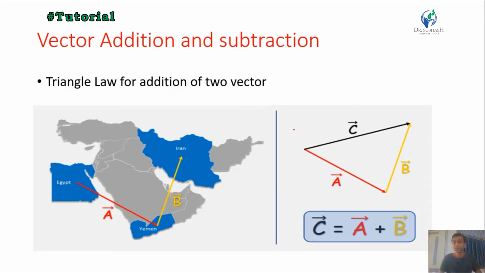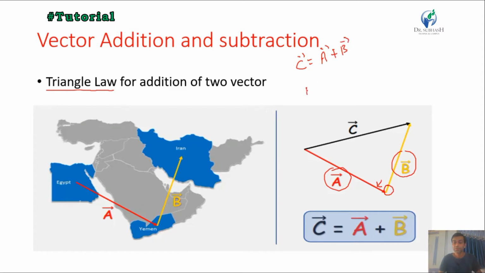Vector addition. Vector addition can be done by two methods. The first one is the triangle law method and the second one is the parallelogram method. Let's see the triangle method. In the triangle method, we want to add vector A with vector B. Then the tail of vector B must be connected to the head of vector A. Then we can say that vector C is the resultant vector of vector A and vector B.